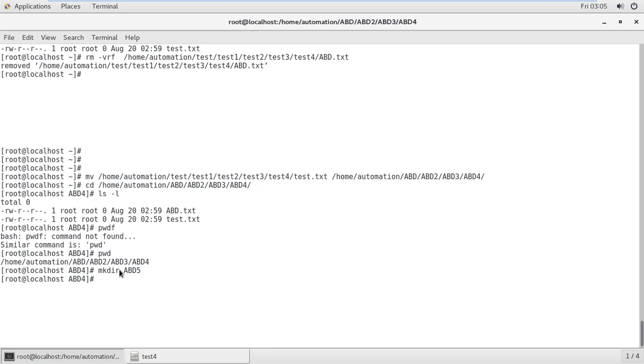Now I want to move abd5 to taste. How can we check? How can we do home? I'm using an absolute path only as of now.